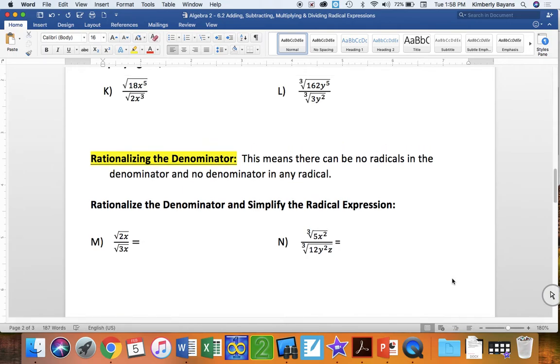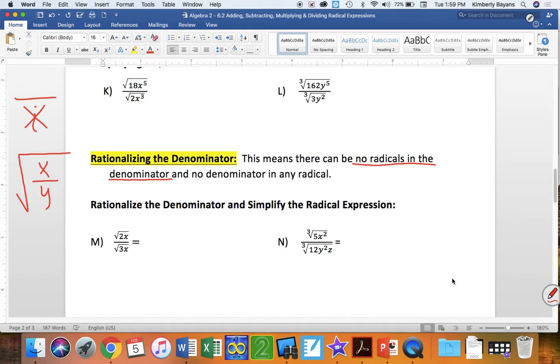Okay, when we say rationalize the denominator, it means just like we talked about when we did imaginary numbers, we said there could be no i in our denominator. Same thing here. There can be no radicals in the denominator, and no denominator in any radical, which goes back to writing it like this. So we can't have it like that, that would be a denominator in a radical. So we can't have a radical in the denominator or a denominator in the radical. So we're going to rationalize the denominator.